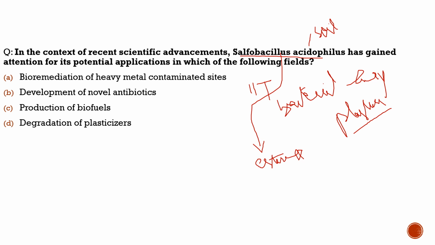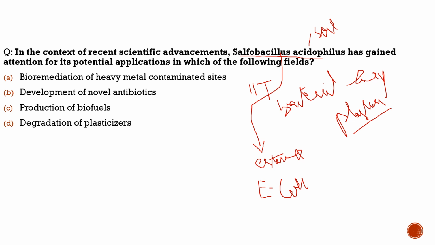They are using its DNA, or we can say they are cloning it. They are cutting the gene of this bacteria and inserting it into E. coli, which is also another soil bacteria, and they are culturing this.